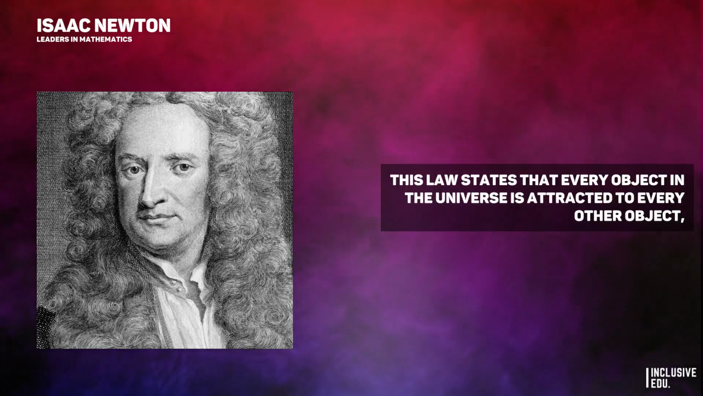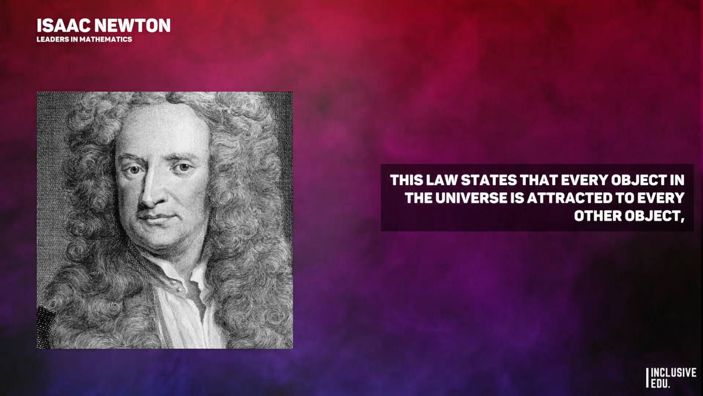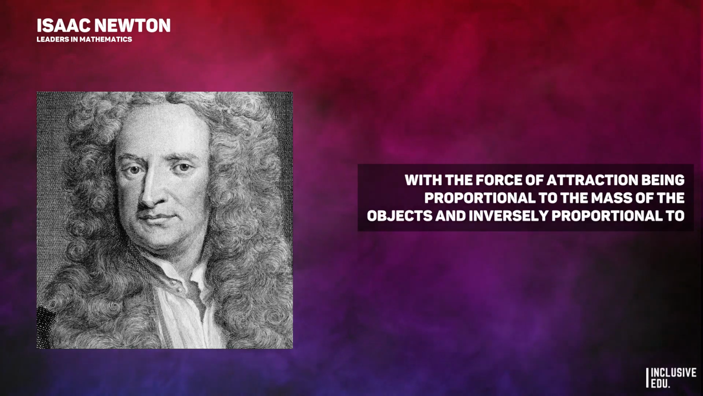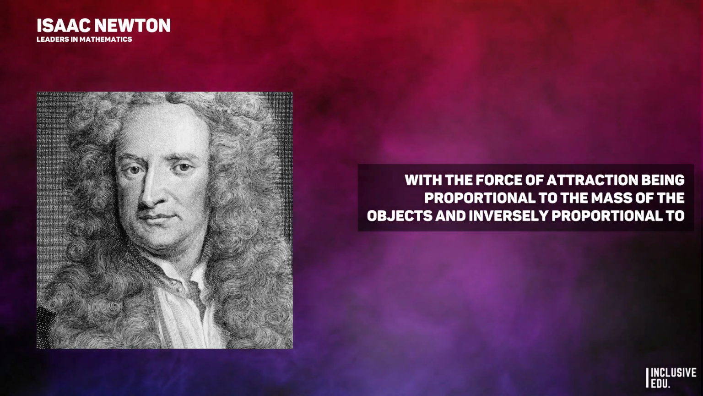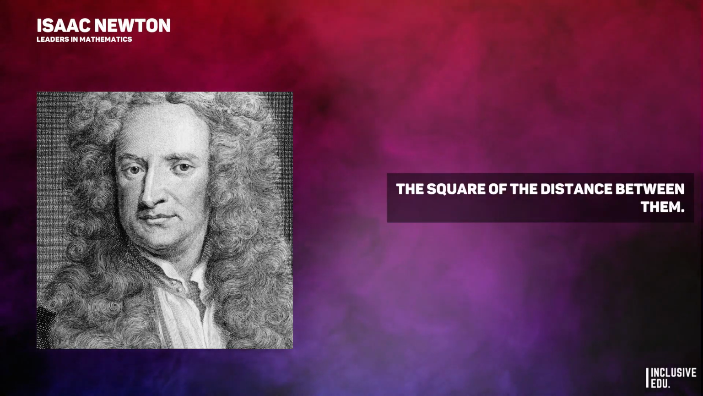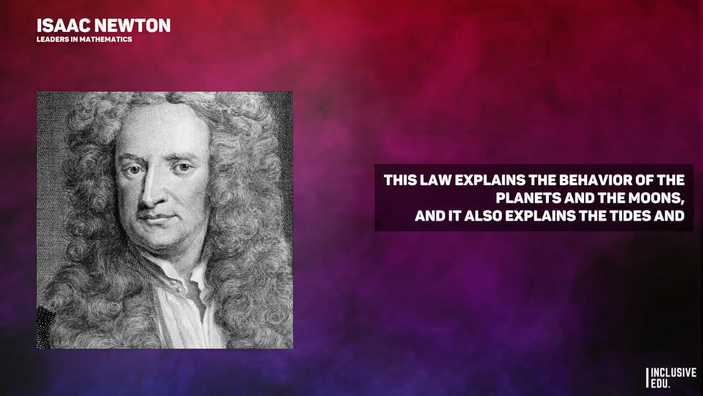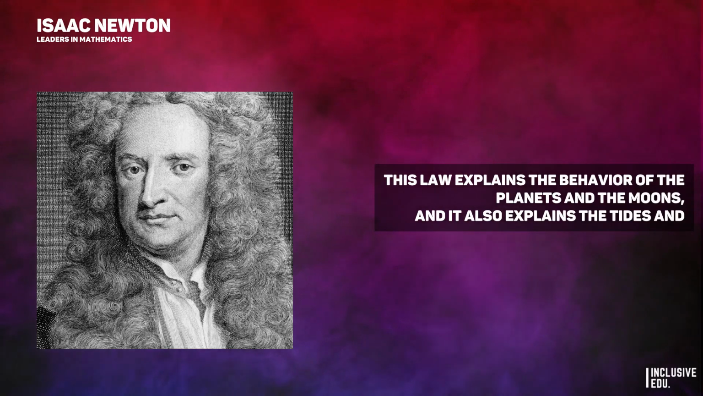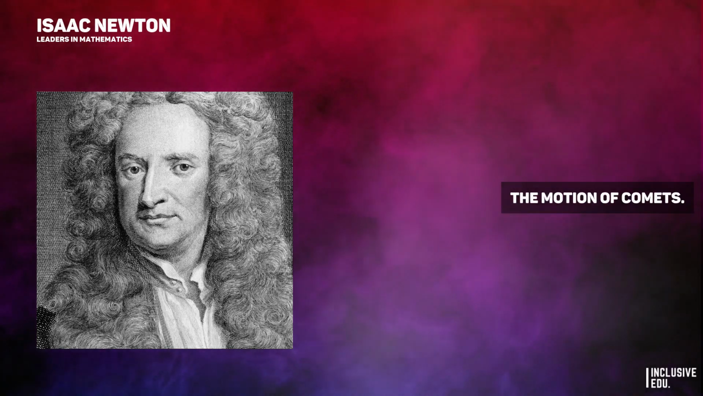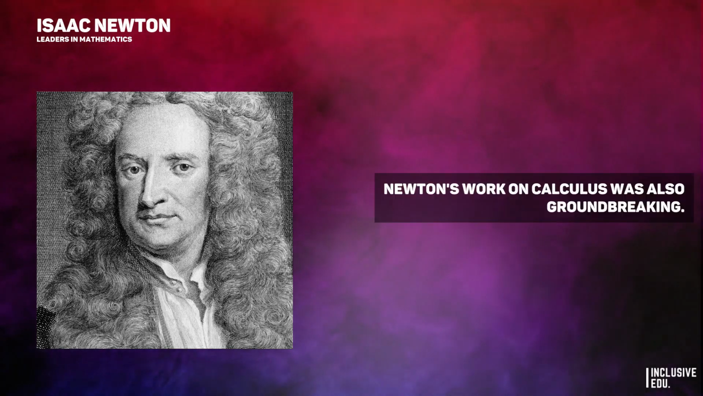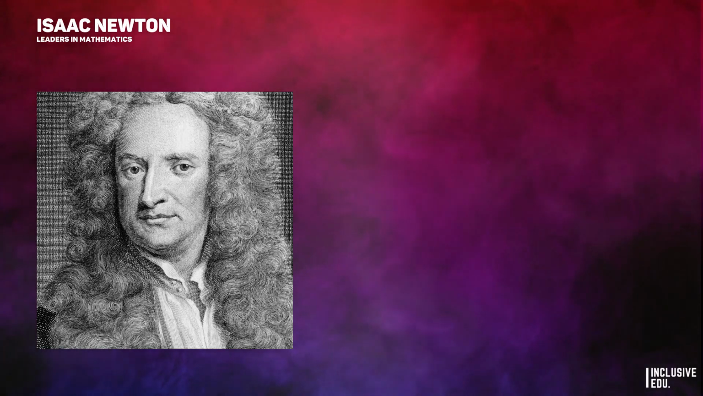This law states that every object in the universe is attracted to every other object, with the force of attraction being proportional to the mass of the objects and inversely proportional to the square of the distance between them. This law explained the behavior of the planets and the moons, and it also explained the tides and the motion of comets. Newton's work on calculus was also groundbreaking.